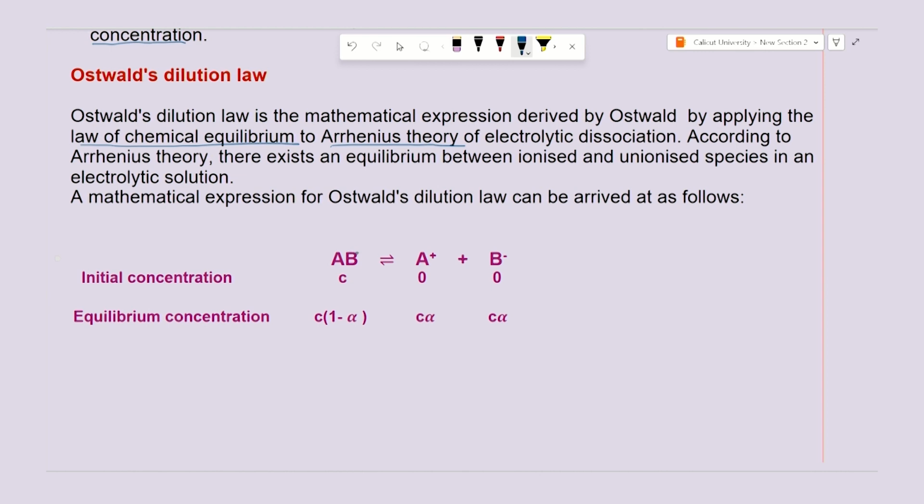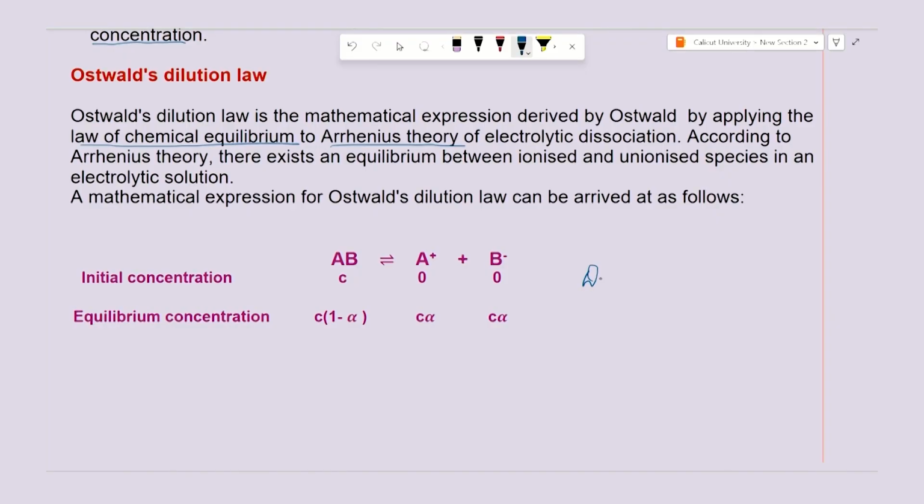Here I have taken an electrolyte AB, which is a weak electrolyte, which ionizes as A plus and B minus, as cation and anion. Now, let us assume I have taken C moles per liter of AB, the weak electrolyte, and I have put that in a solvent.